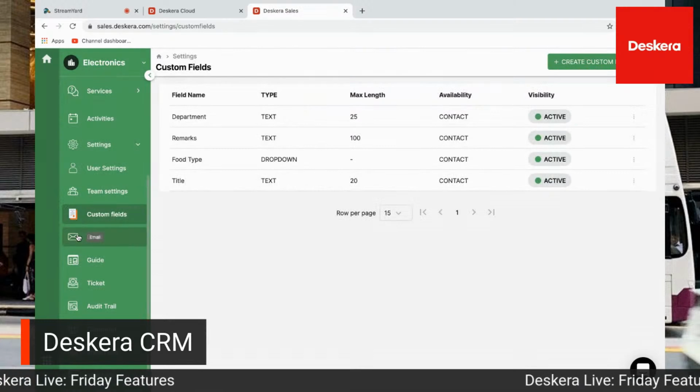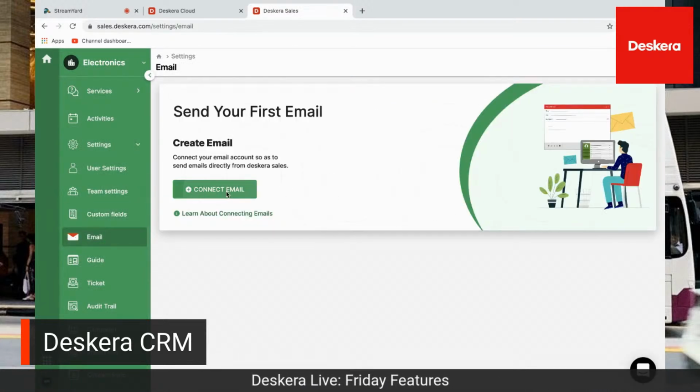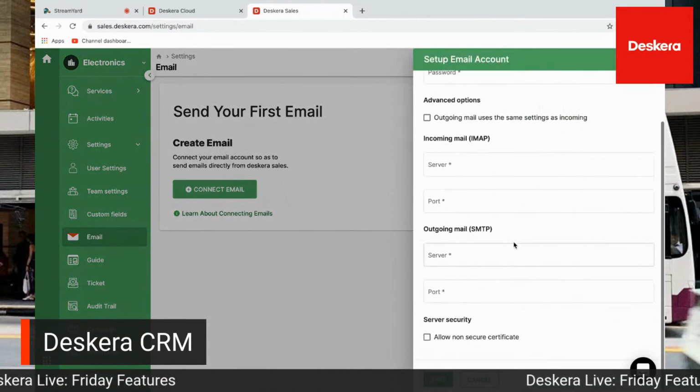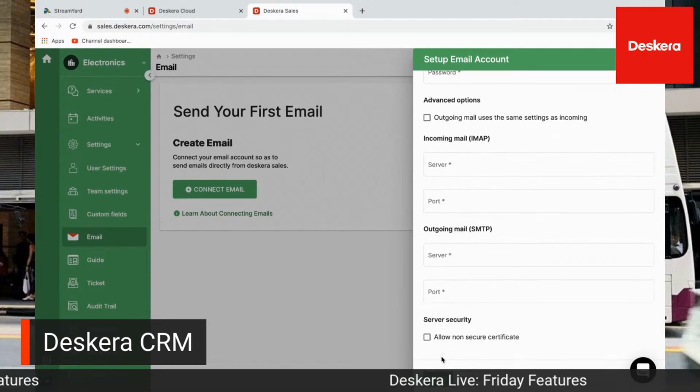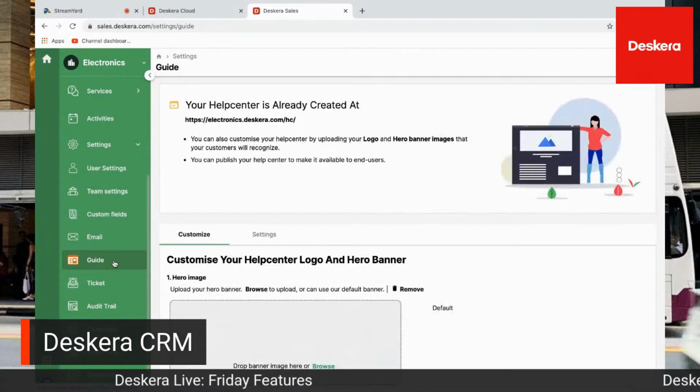We have our email. So this is where you have your IMAP and you connect to your email. So when you click here, you can put in your email address, username, password, your server port, and allow non-secure certificates. We also have our guides here.